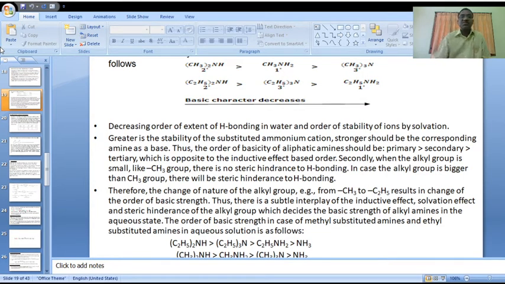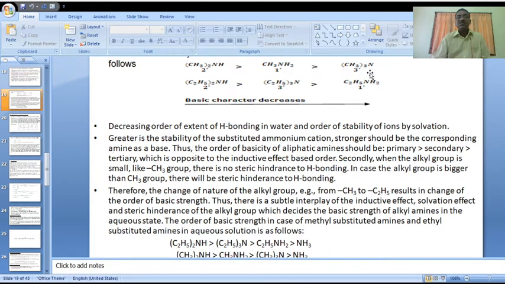Here, please observe the stability order. Secondary is greater than primary, and primary is greater than tertiary.